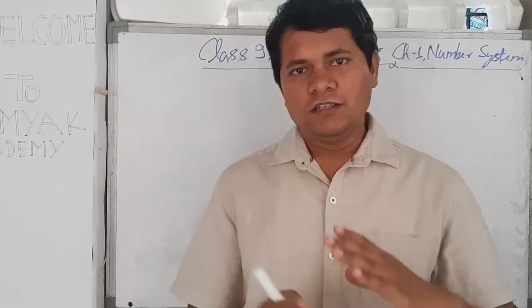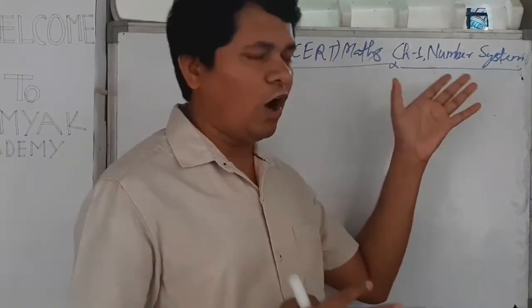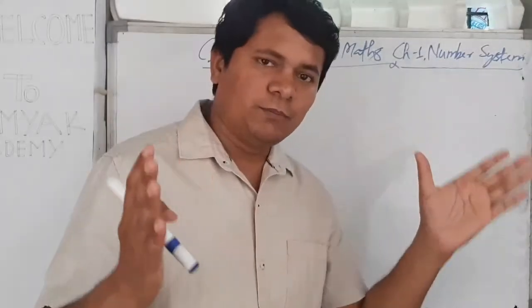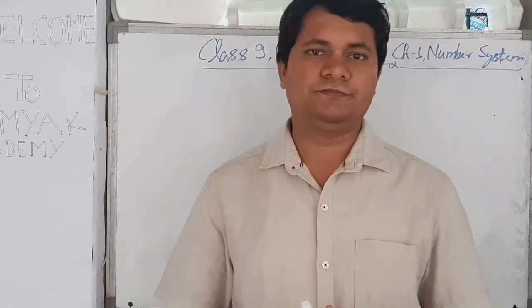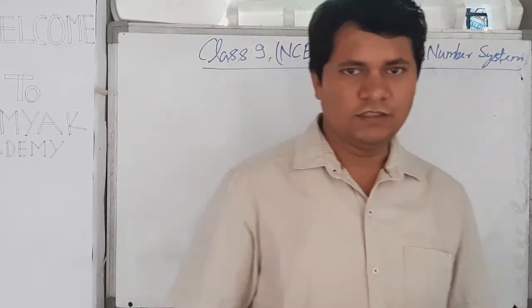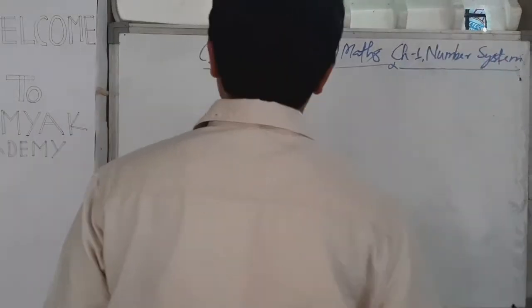And in this section we are going to discuss how many types of numbers there are that we use in day to day life. Okay, let's start with a quick review.